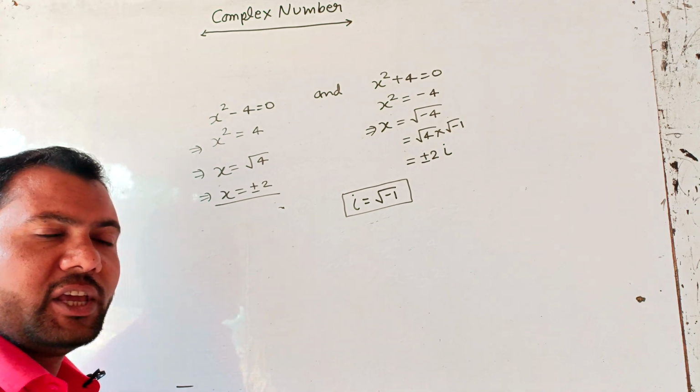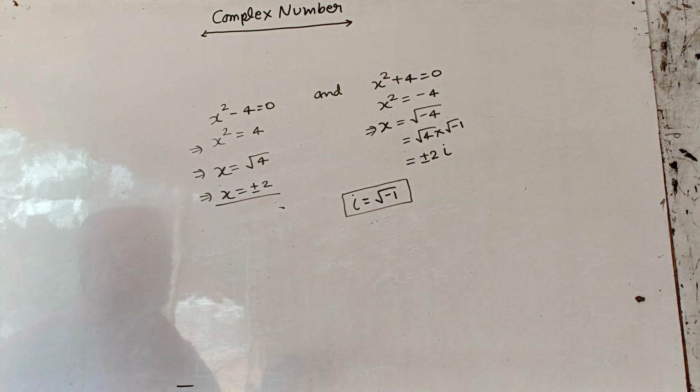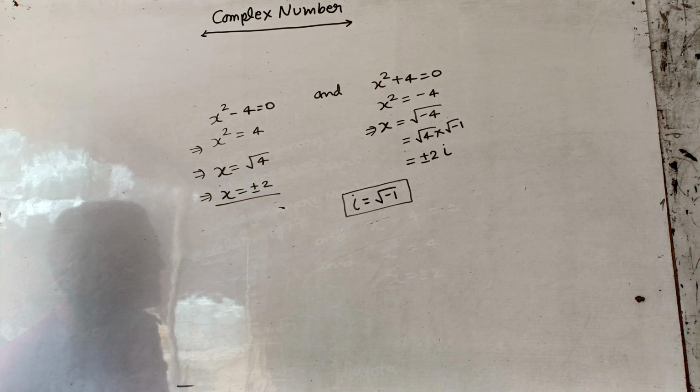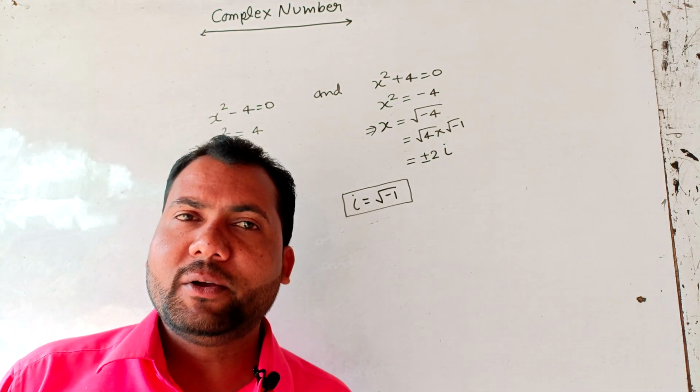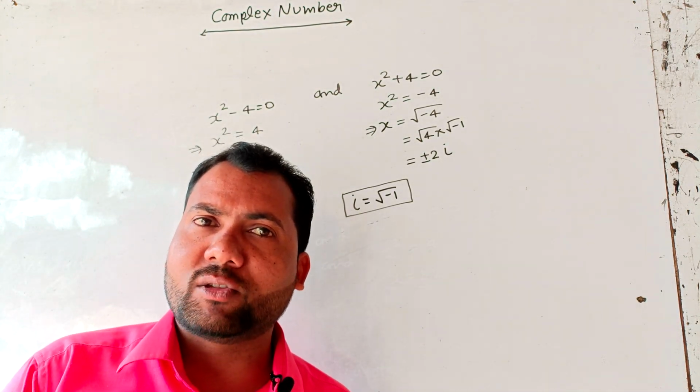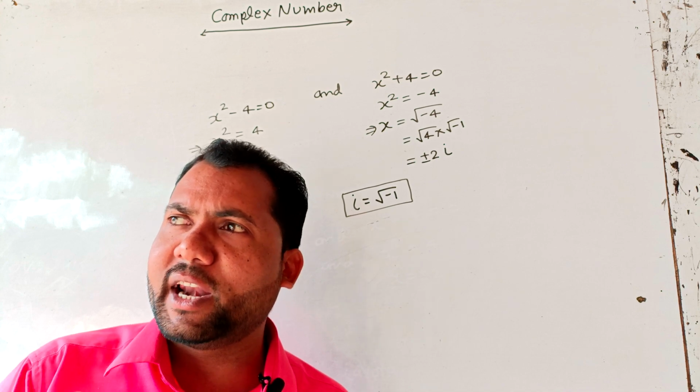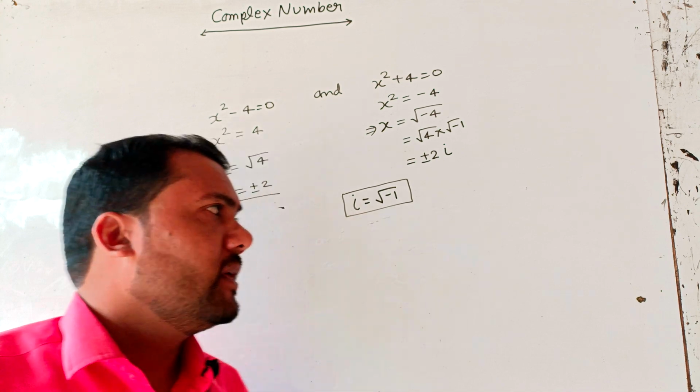And now we can define imaginary number i. That number by which we determine the square root of a negative number is called imaginary number. With the help of imaginary number, we can find the square root of any negative number.